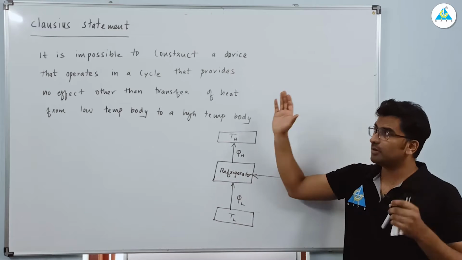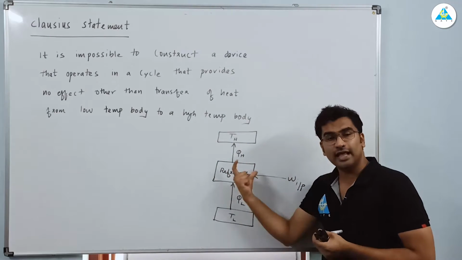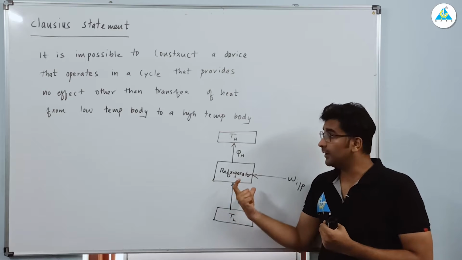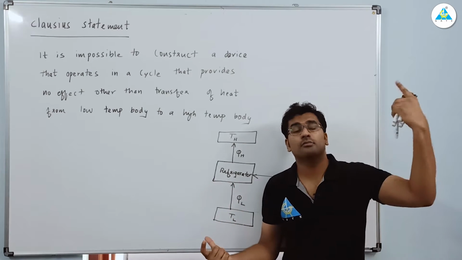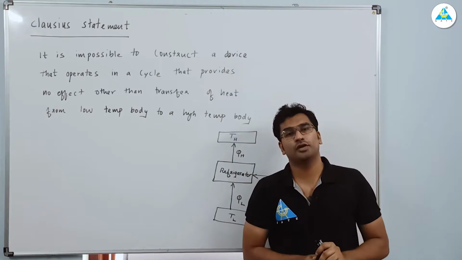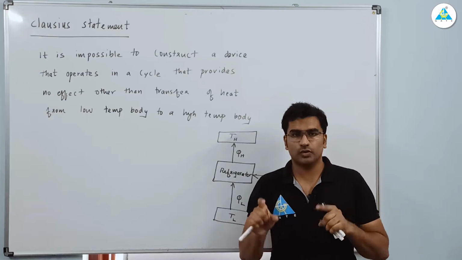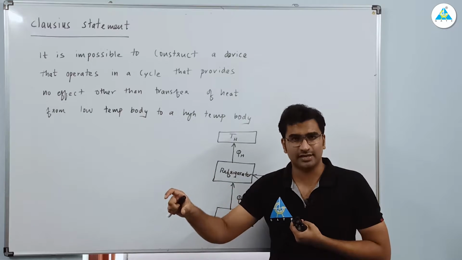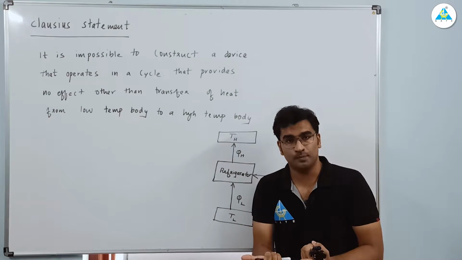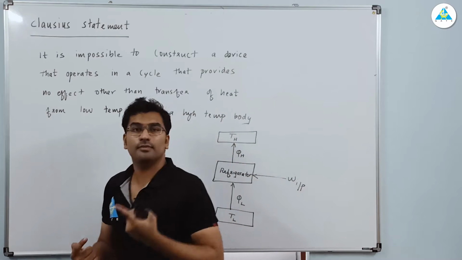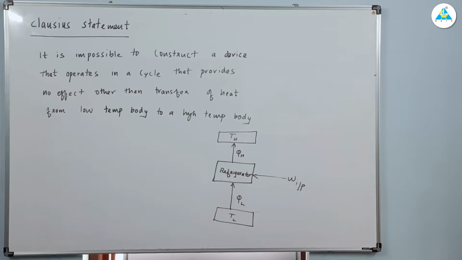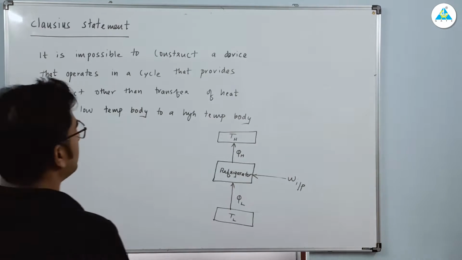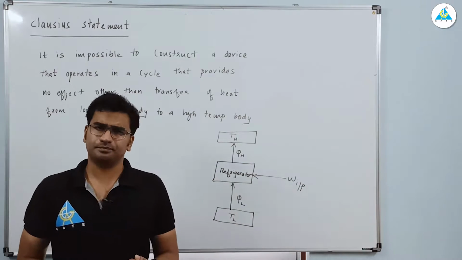Clear? So you can remember the Clausius statement with the help of what? Your refrigerator, and you can remember the Kelvin Planck statement with the help of what? Your heat engine. Clear? So in the Kelvin Planck statement you can remember that 100% efficiency is not possible for a heat engine. That is, your QL cannot be 0. Those things you can remember by the help of your heat engine, that is, the Kelvin Planck statement, and the Clausius statement you can remember by the help of what? Your refrigerator. Clear?